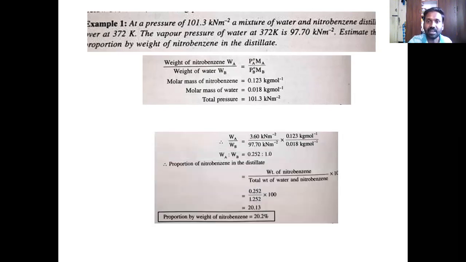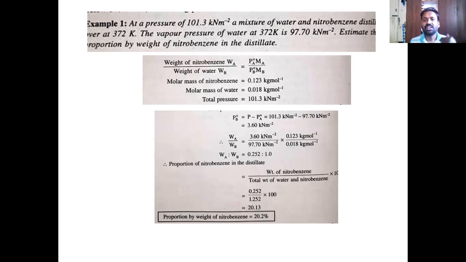How? Because we know this relationship, is it not? The total vapor pressure of the mixture is equal to P naught B plus P naught A. P naught B is equal to, transfer A to the other side, P minus PA, P naught A. What is the pressure at which distillation is carried out? 101.3 kilopascals. So that is the total vapor pressure of the mixture. 101.3 kilopascals minus 97.70 kilopascals. Get the answer 3.60 kilopascals.